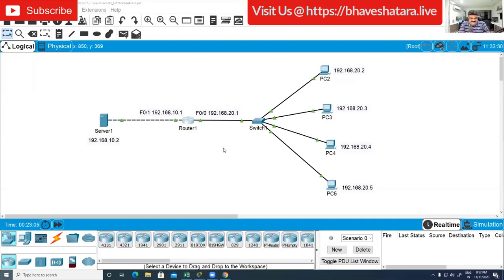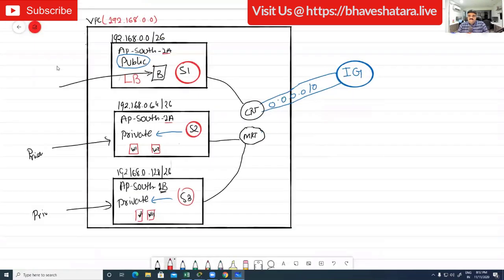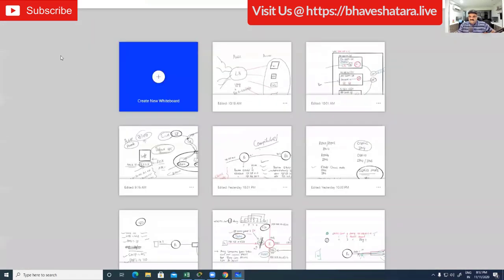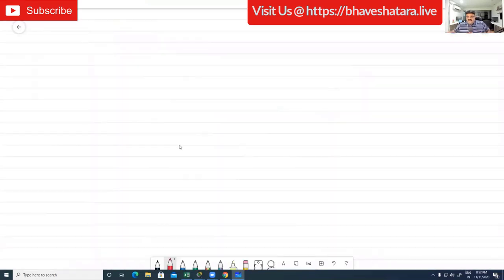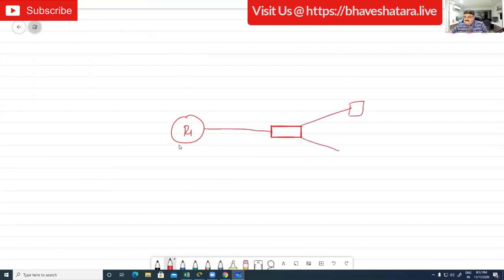Okay, let me open my whiteboard. This is my router. This is my switch. Computers are connected over here. And here is my server. This is FastEthernet 0/0. This is FastEthernet 0/1.